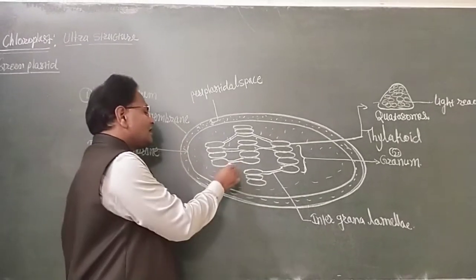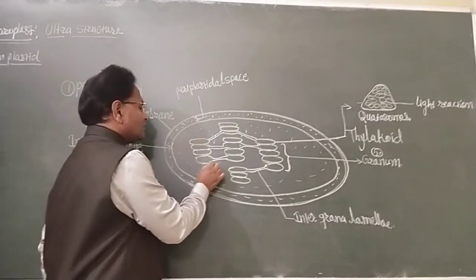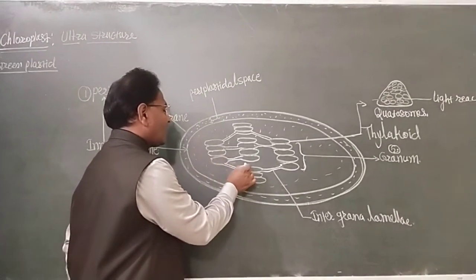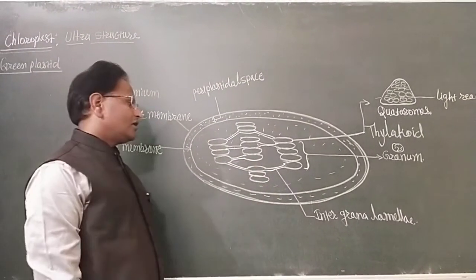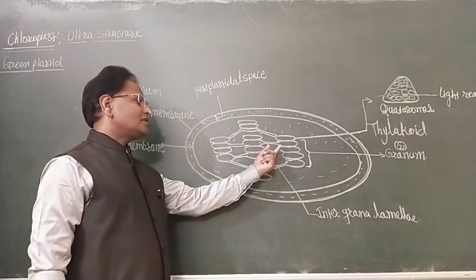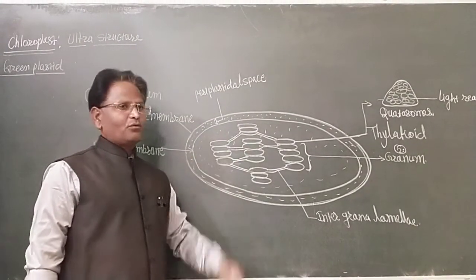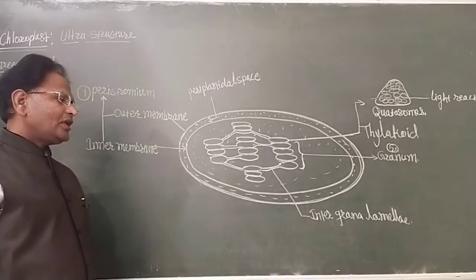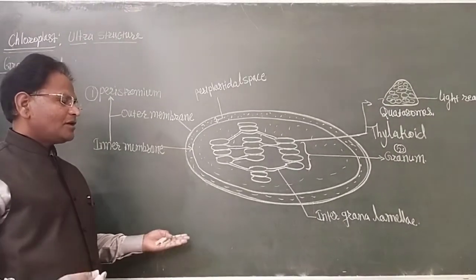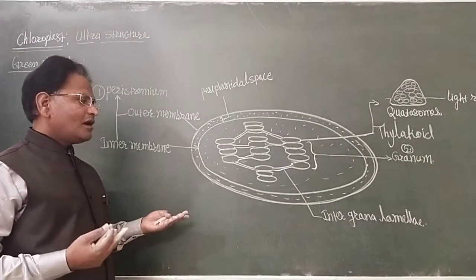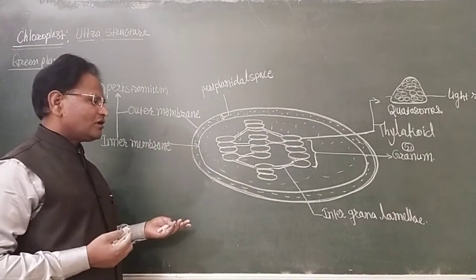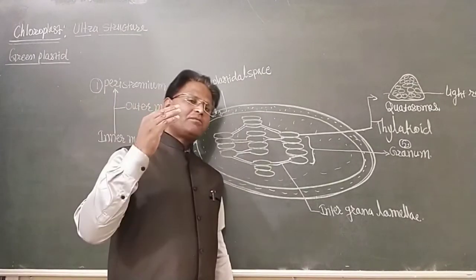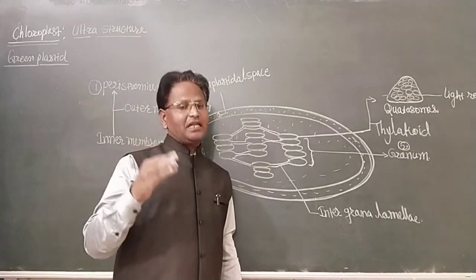This colorless intergrana lamella develops or connects the grana of the chloroplast, and the intergrana lamellae are colorless double membrane tubular ultramicroscopic structures that help in the fixation of carbon dioxide temporarily.